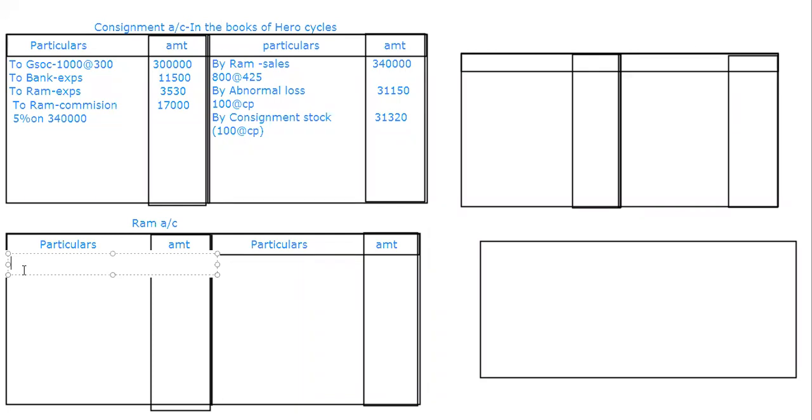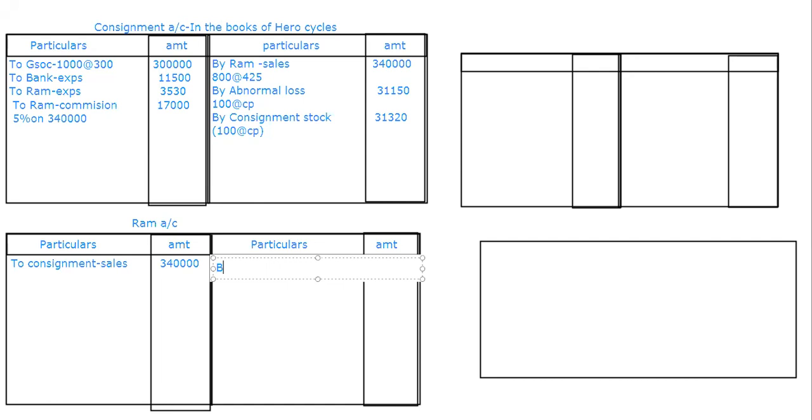So first I'm going to write here: To consignment sales, which is 3,40,000. How much is the rate? 3 lakhs. What is the total? Is it the total or a profit? No, it will be neither the total nor the profit. Just check it properly.